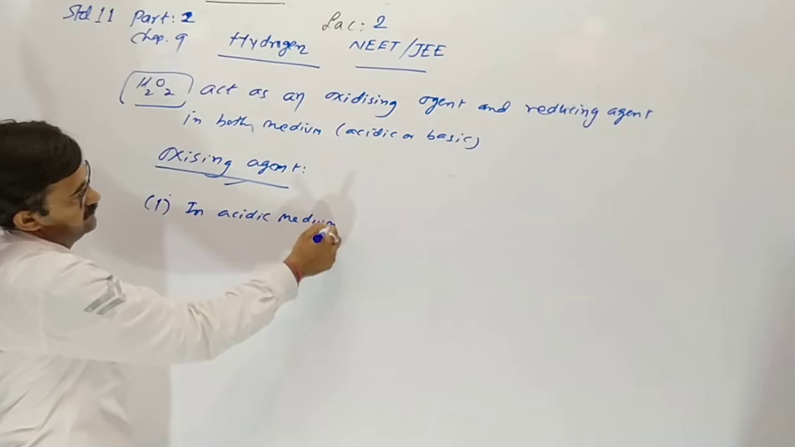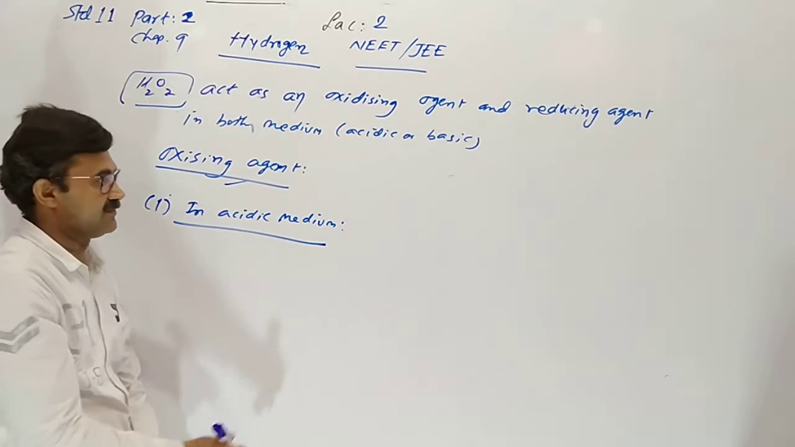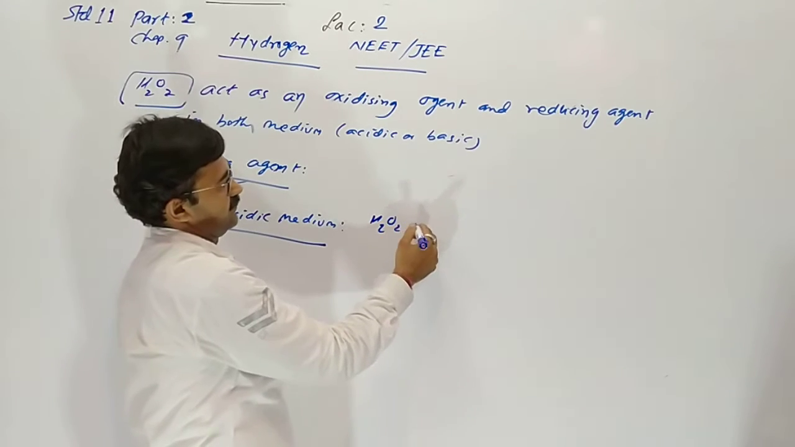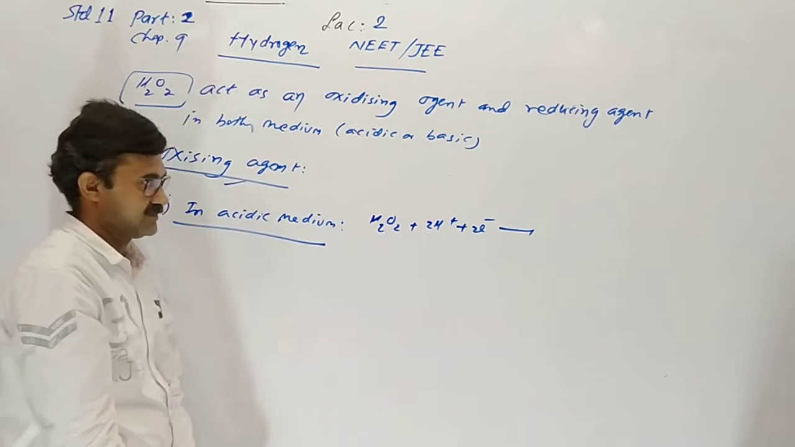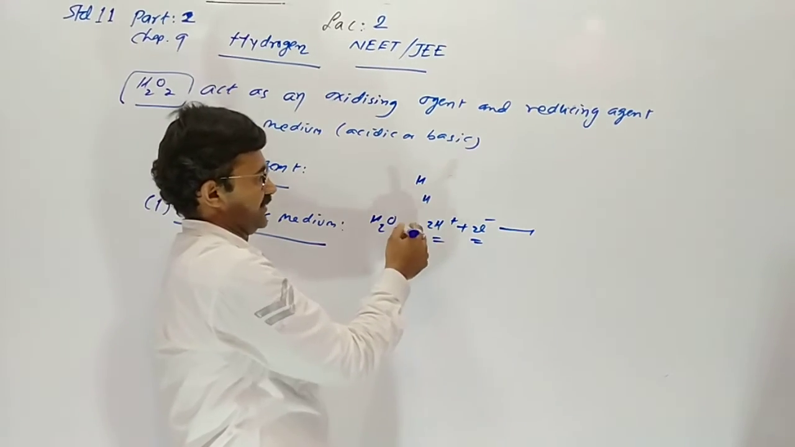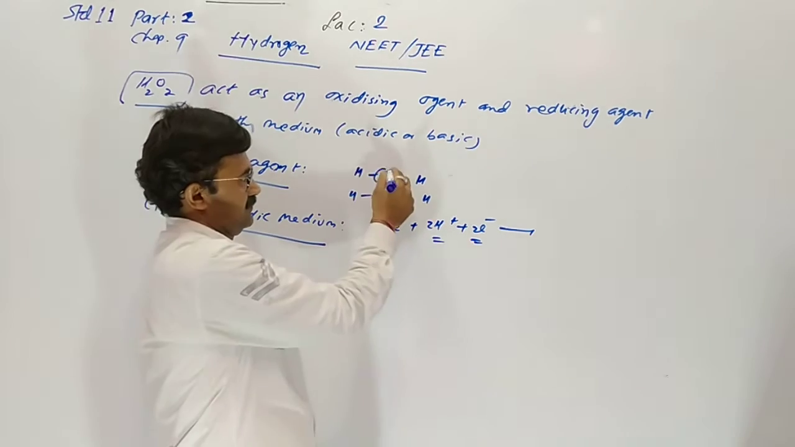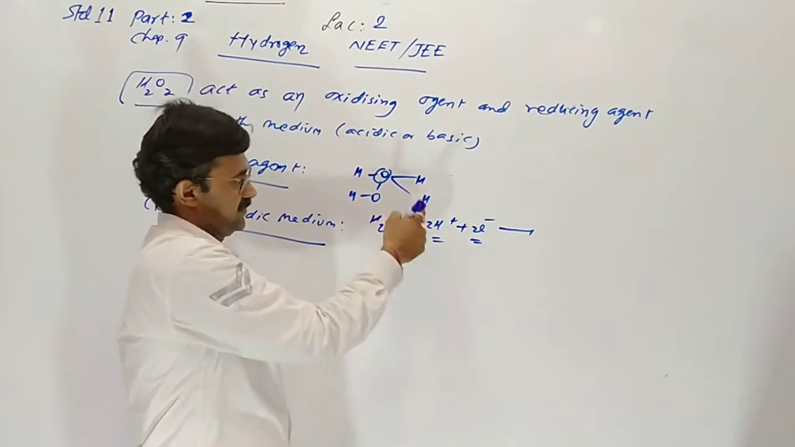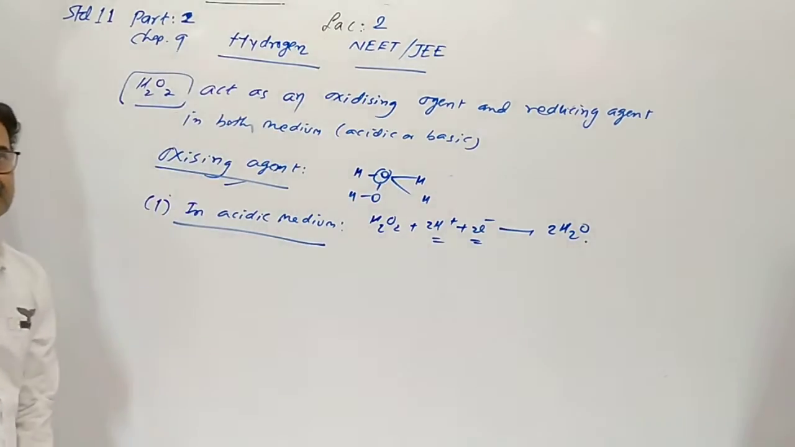First of all, as an oxidizing agent in acidic medium: hydrogen peroxide plus 2H+ plus 2 electrons. The 2H+ gains 2 electrons and converts to 2 hydrogen atoms. One oxygen combines, so 2 moles of H2O are given.